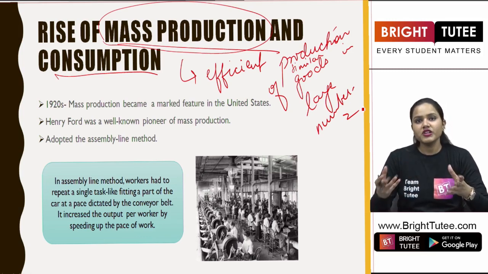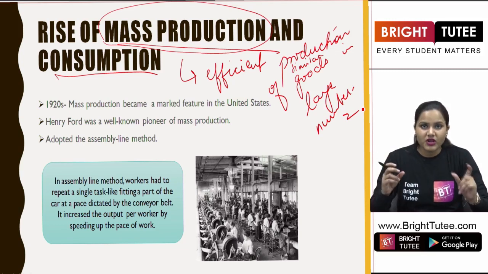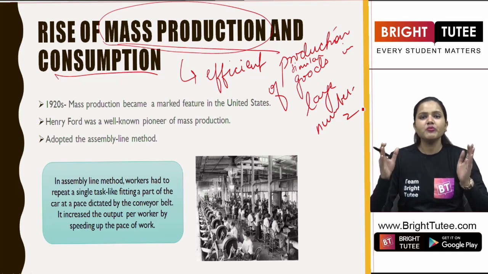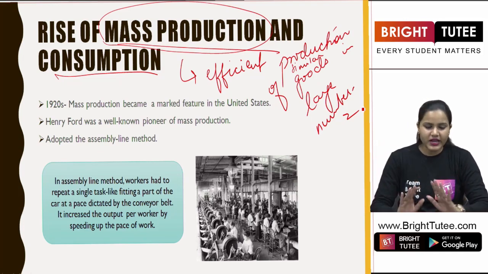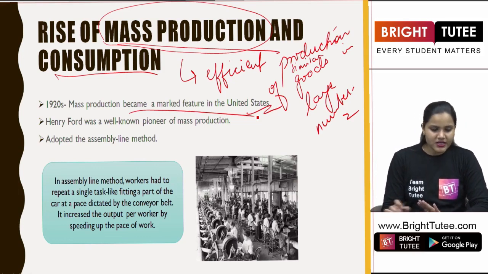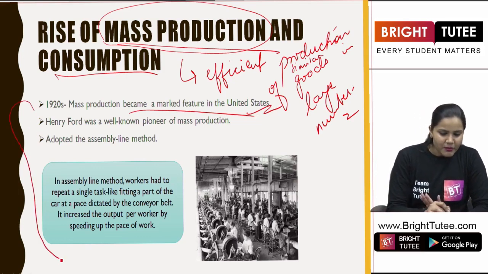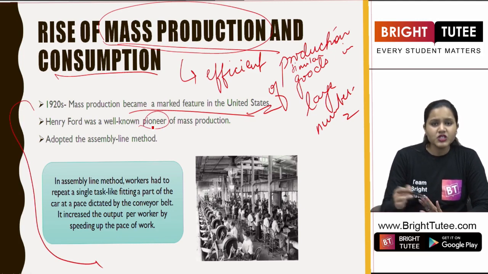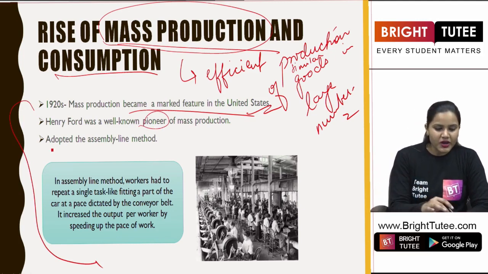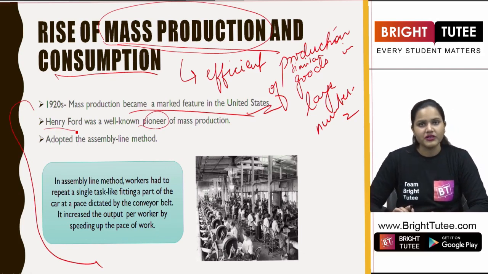Now what is this mass production again? Here we are talking about the efficient production of similar goods in large quantities in any particular industry, right? So again, like I told you, a marked feature in the United States. Now who was the main pioneer, the first person who began doing this mass production here? So it was Henry Ford. Now have you heard his name, students?